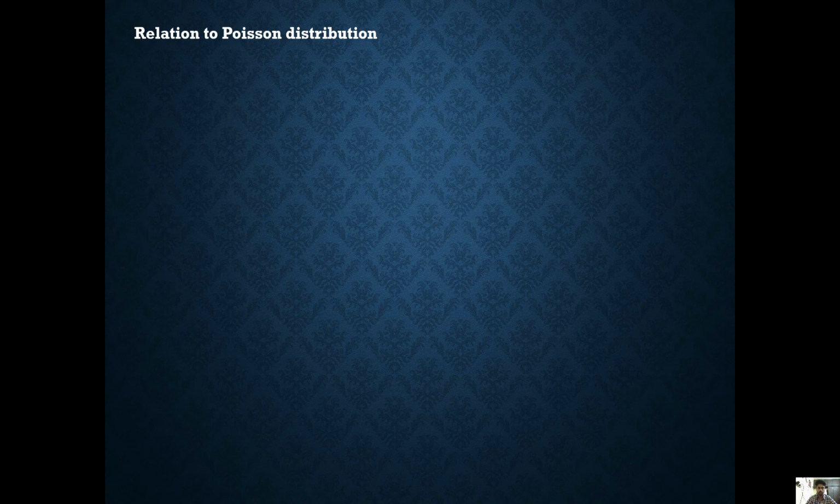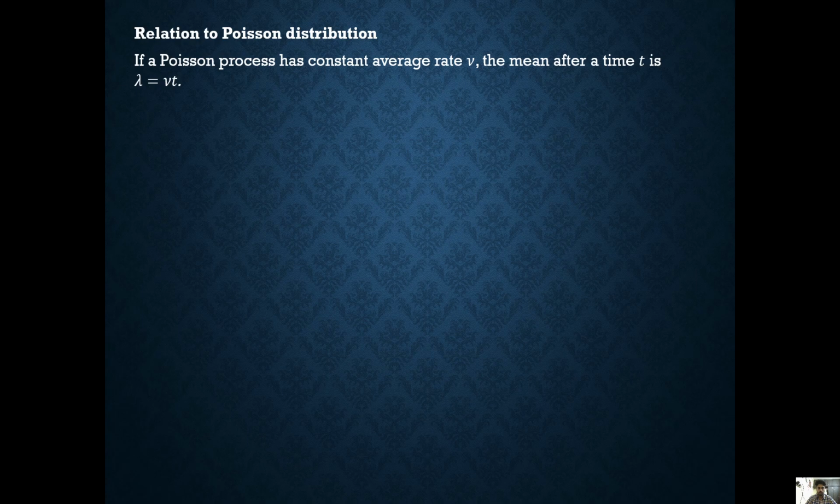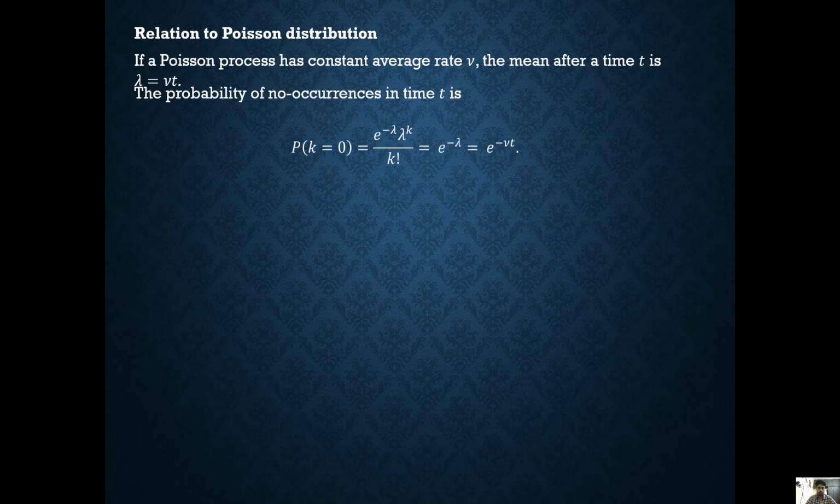Relation to Poisson distribution: if a Poisson process has constant average rate v, the mean after a time t is lambda equal to vt. The probability of non-occurrence in time t, that is P(k = 0), is equal to e^(-lambda) lambda^k / k!, which is equal to e^(-lambda), that is e^(-vt).